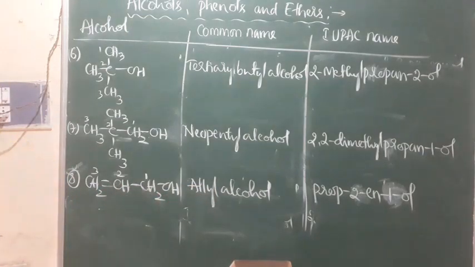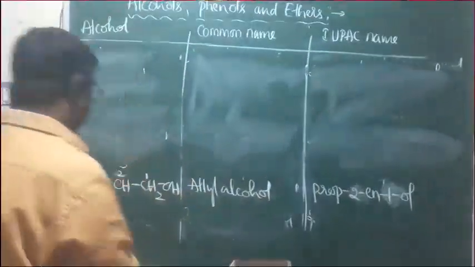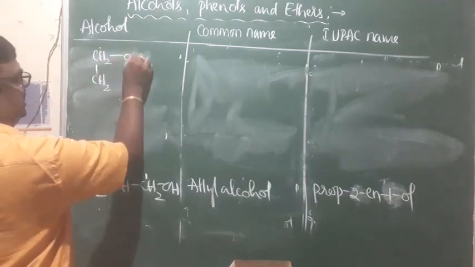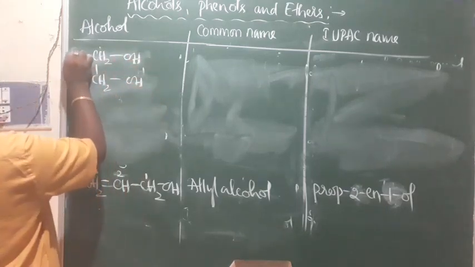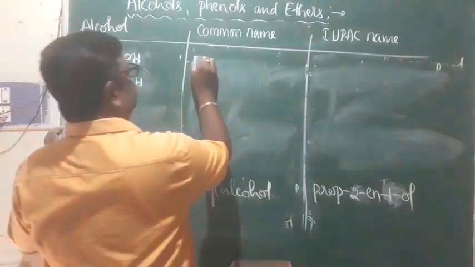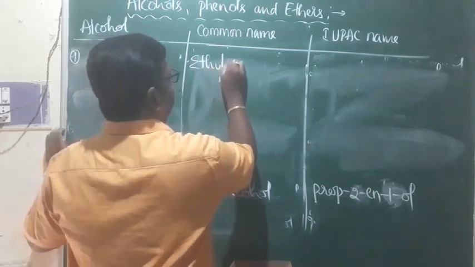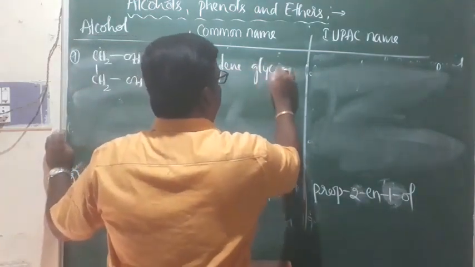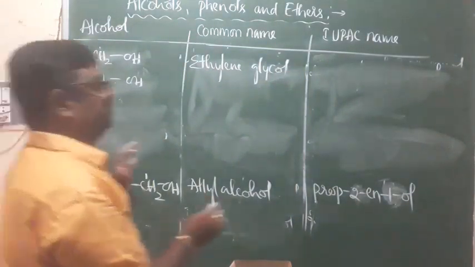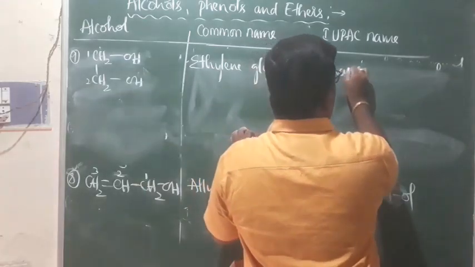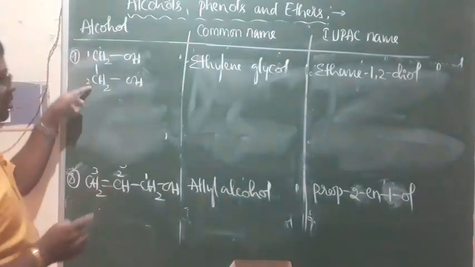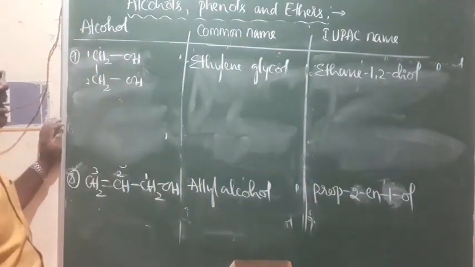One more example for the nomenclature. We'll go for one more, that is CH2OH, a dihydric alcohol. This is compound number 9. CH2 single bond CH2OH, 2 OH groups are there. Therefore, this is ethylene glycol. The common name is ethylene glycol because it comes under glycols. This is the first carbon, this is the second carbon. Therefore, it is ethane-1,2-diol. Ethane, 2 carbon atoms, first and second OH group, ethane-1,2-diol.